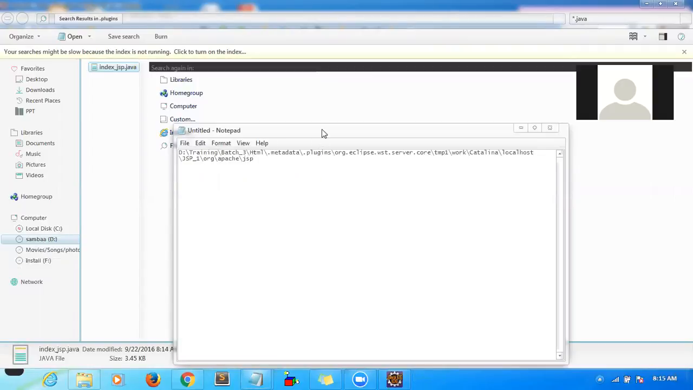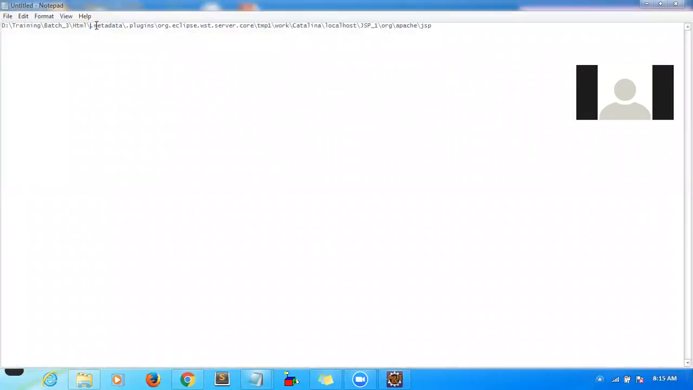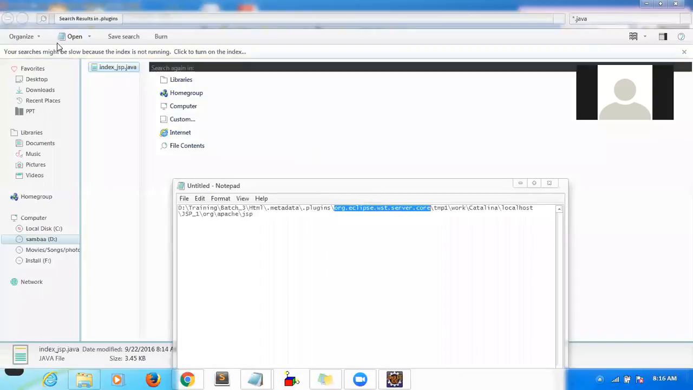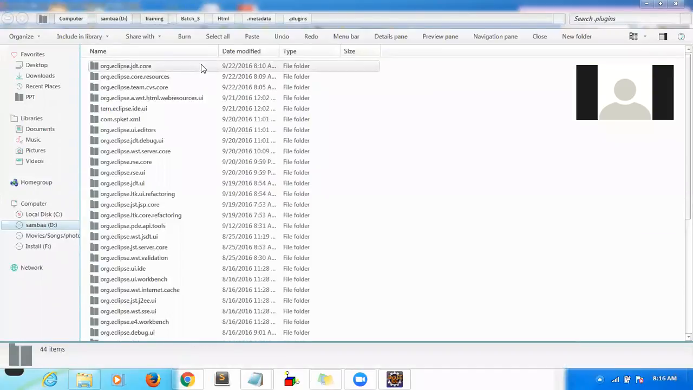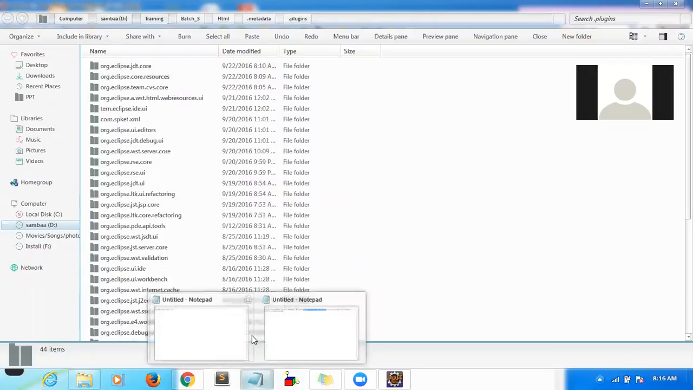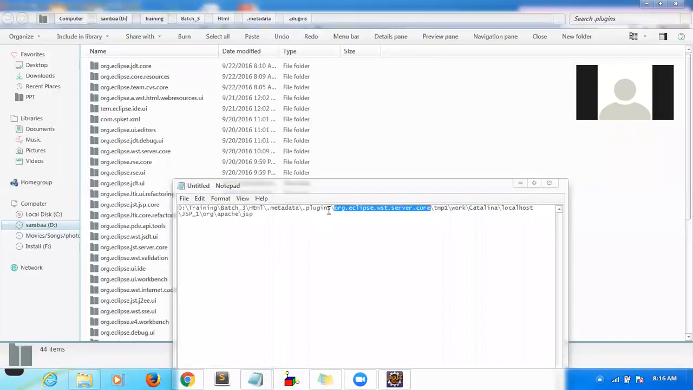Basically, in your metadata, the metadata will be there for all the projects. Inside that metadata, plugins, and inside that you will see this folder. So metadata is there. Now you are in metadata, and inside the metadata you are in plugins. Let me enter into org eclipse. You have to remember this file name basically. It will always be created under org eclipse wst dot server dot core.